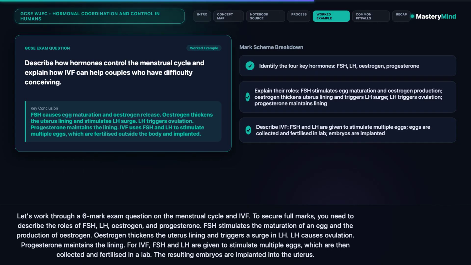For IVF, FSH and LH are given to stimulate multiple eggs, which are then collected and fertilized in a lab. The resulting embryos are implanted into the uterus.